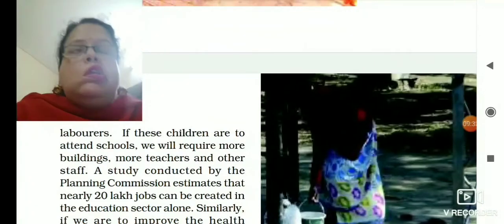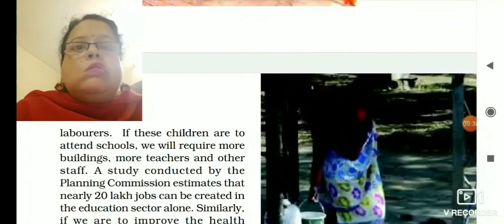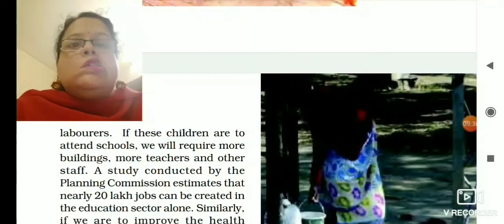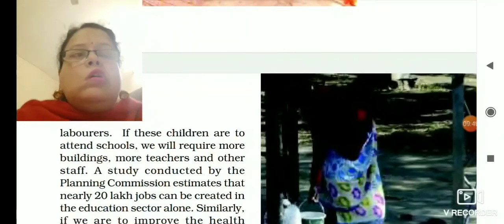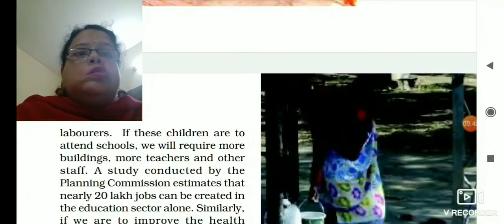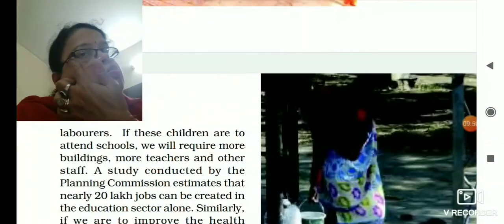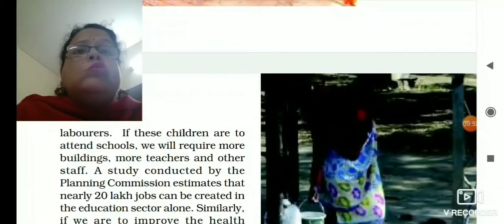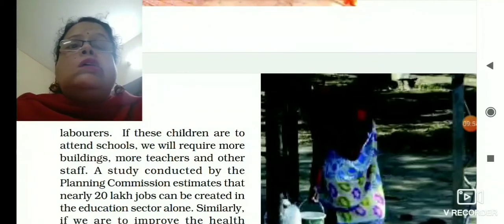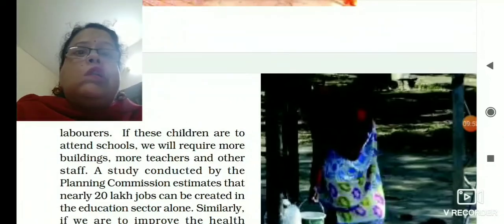That means only 52% are attending school, 48% are not attending school. So if the government wants to create schooling facilities, at least primary schooling facilities for those 48%, more schools, more school buildings and other things are required. So there will be again creation of 20 lakh job opportunities.